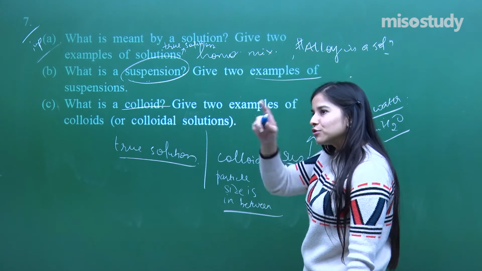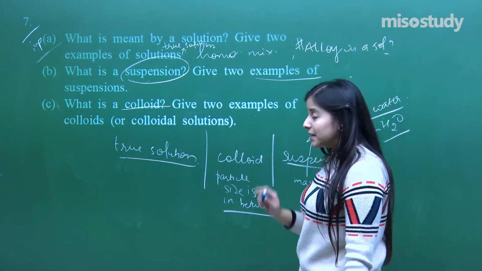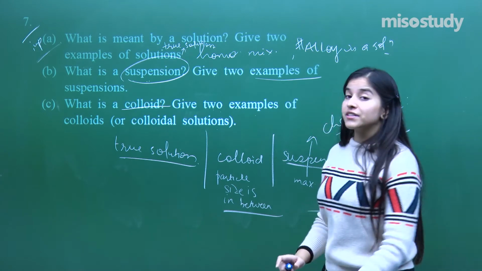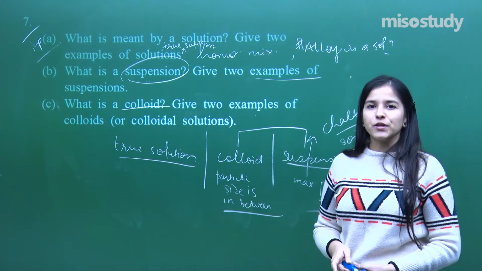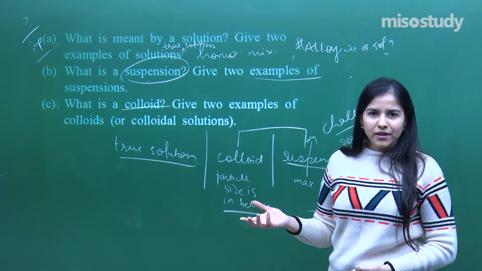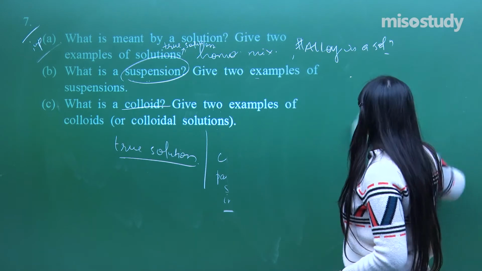In fact, through the mist you must have seen those rays coming, the path of the rays. Yes, that gives us an idea that it shows a Tyndall effect, and Tyndall effect is shown by the colloid and the suspension only. So now you can very well write the definition. If still not, you can refer to my lecture.